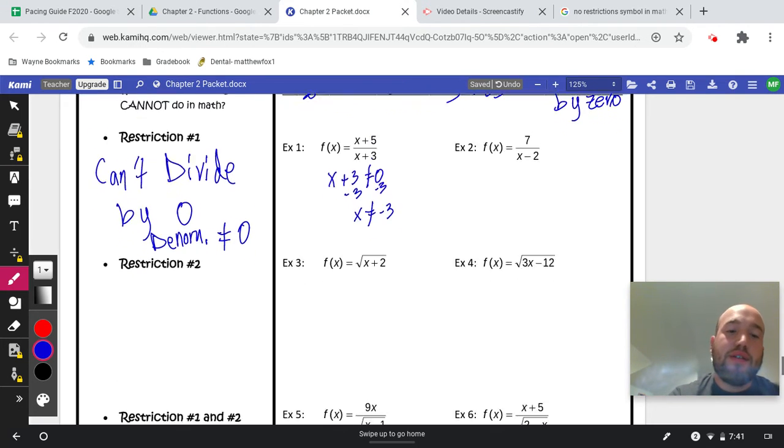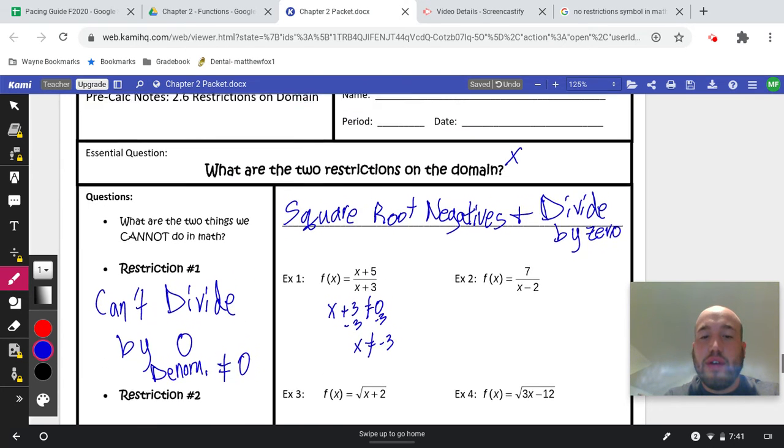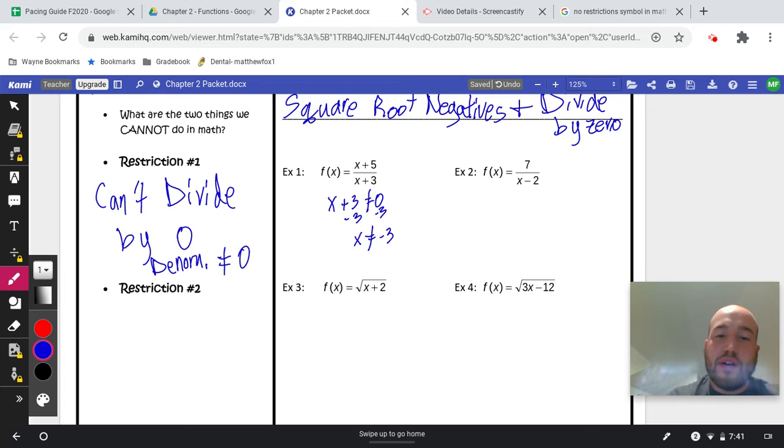Now, the way we want to write this, down here at the bottom, if there's no restrictions for us, our symbol for that kind of looks like that, or sometimes you might see it like an R with an extra line on it. And what that stands for is all real numbers. So all our numbers, whether they're big, small, positive, negative, decimal, or whole number, okay, all real numbers that we have. So the way we would write this, our domain for example 1 is all real numbers except x cannot be negative 3. That's how we'd read that.